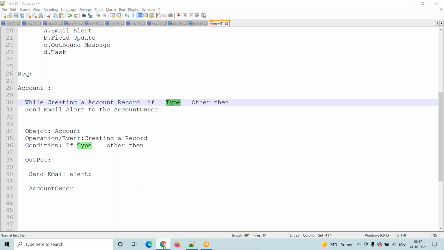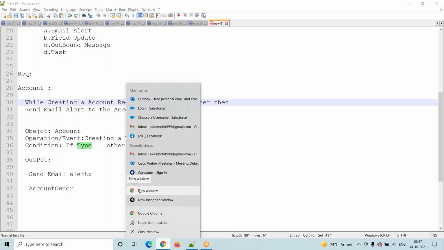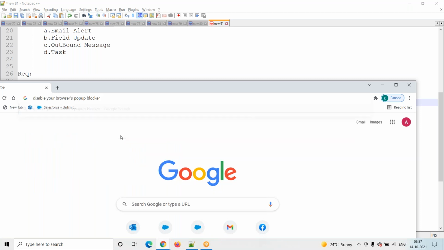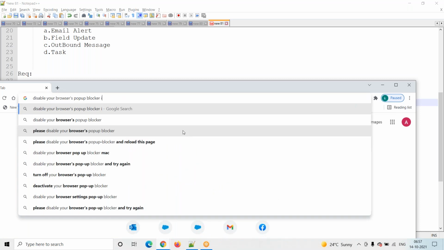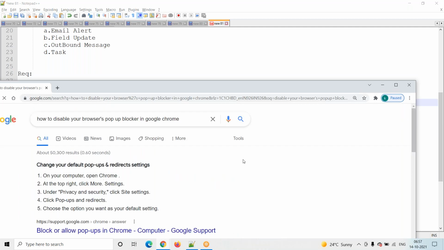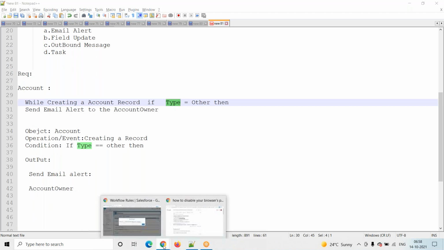This is not related to our concepts, but we have to unblock some pop-ups in Google Chrome settings.